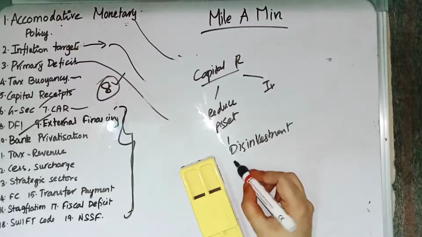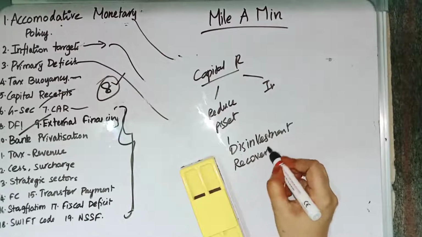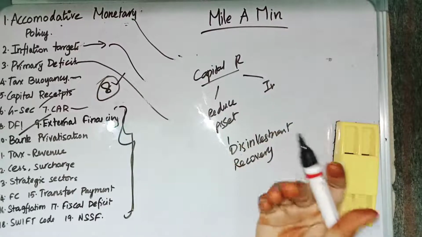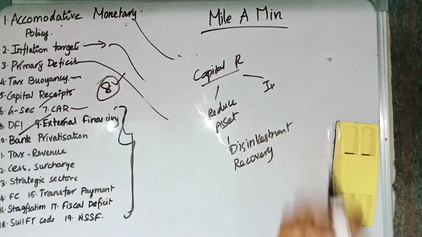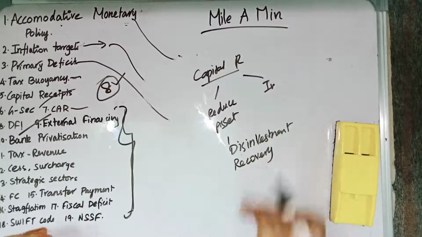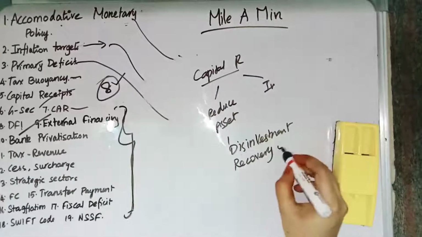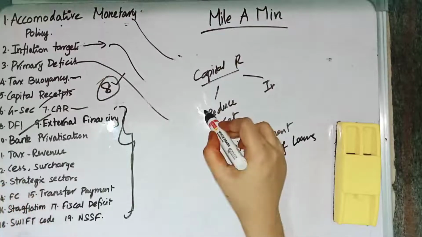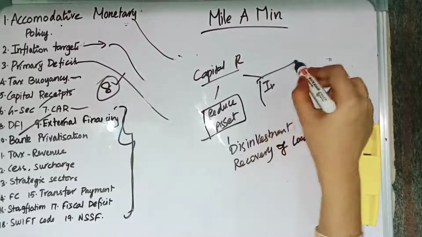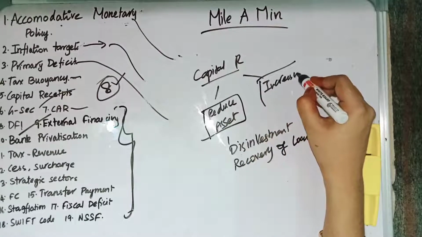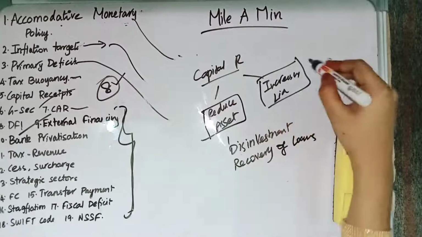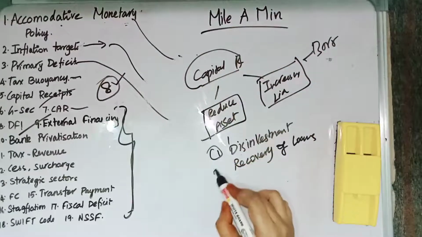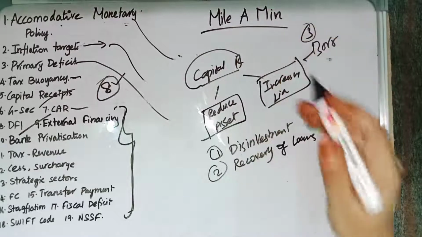And we can also say recovery of loans. By recovering loans, we are stopping our income. Generally, if we have given a loan, then we will be getting interest from it. The interest which we get is considered as the income of the government. But if we have recovered the loans, then we are not going to get anything from it, right? So it is also considered as reducing the asset. Then we have increasing liabilities. An example of increasing liabilities is borrowing by the government. So in capital receipt we have disinvestment, recovery of loans as well as borrowing.